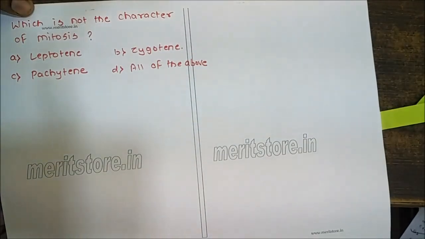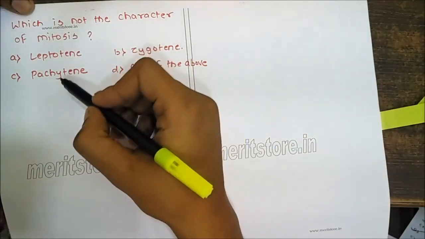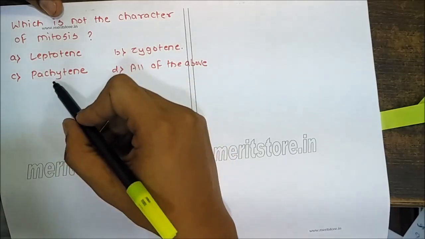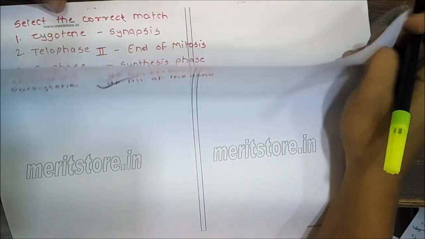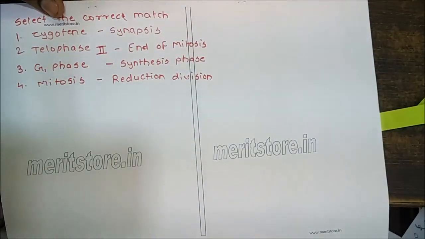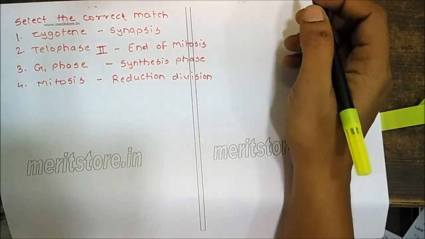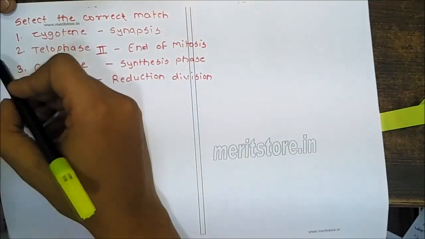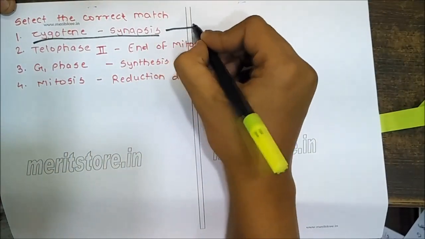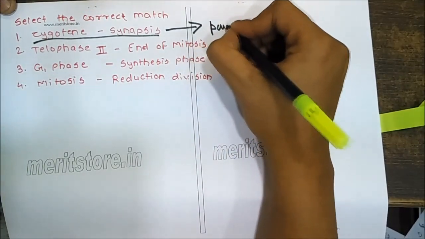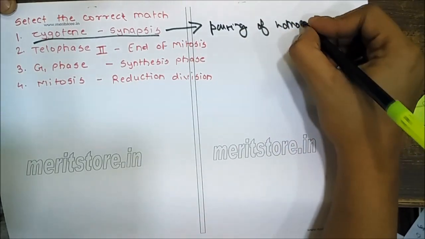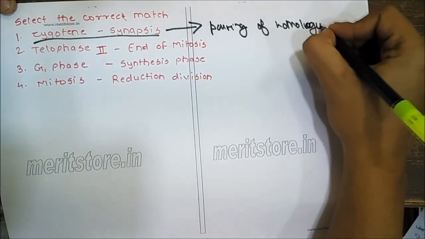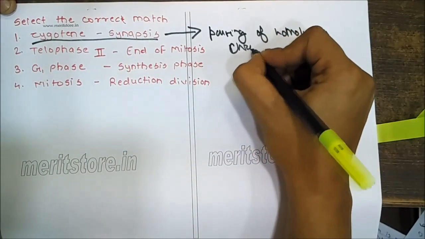Next, which is not a characteristic of mitosis? See, leptotene, zygotene, pachytene, they all are part of meiosis. So all of the above are not a part of mitosis. Now select the correct match. The correct option is zygotene synapsis. It is during the zygotene phase that the pairing of homologous chromosomes occurs.